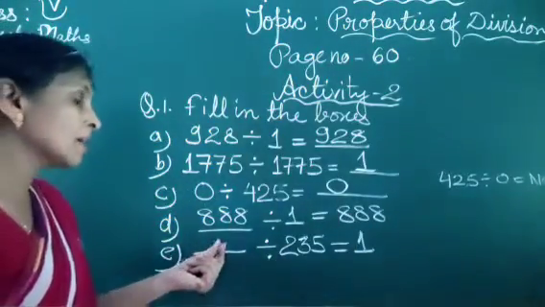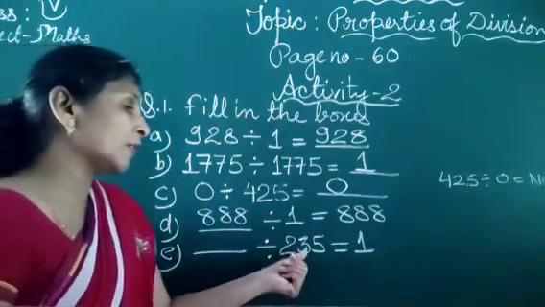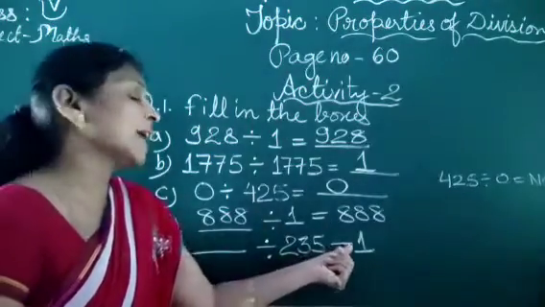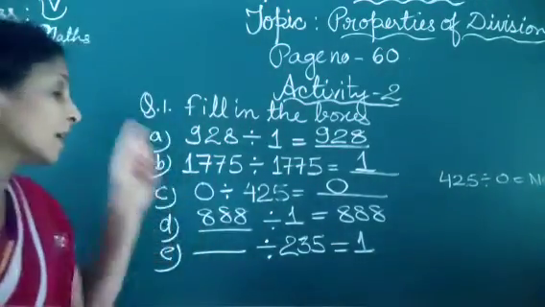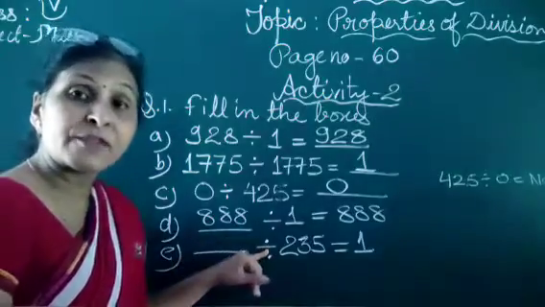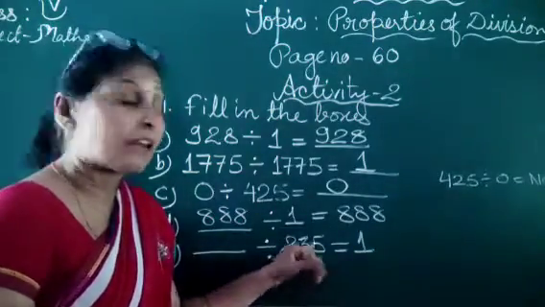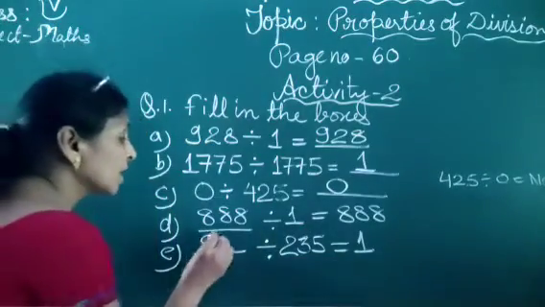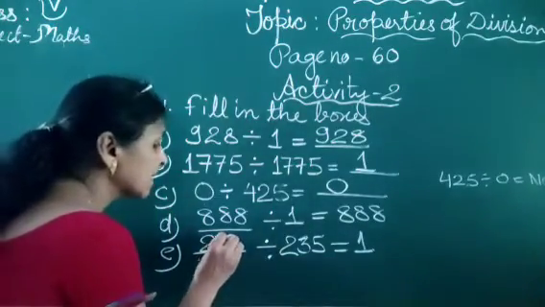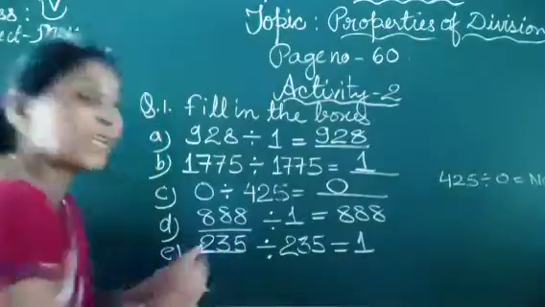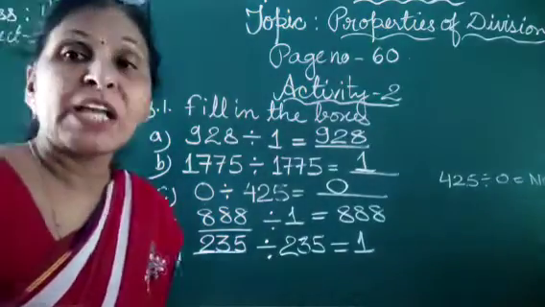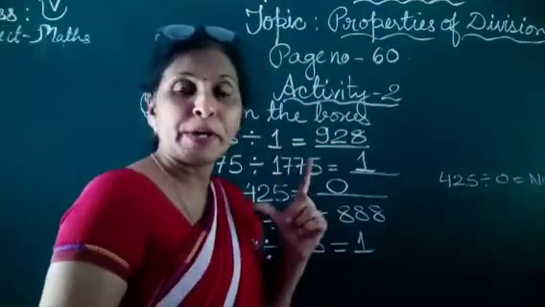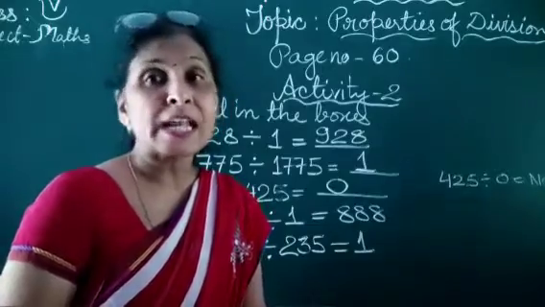Now the E part: dash divided by 235 is equal to 1. Here a number divided by the number itself gives the quotient 1. So here the answer is 235.